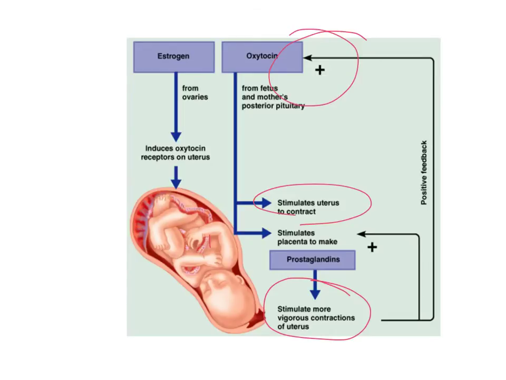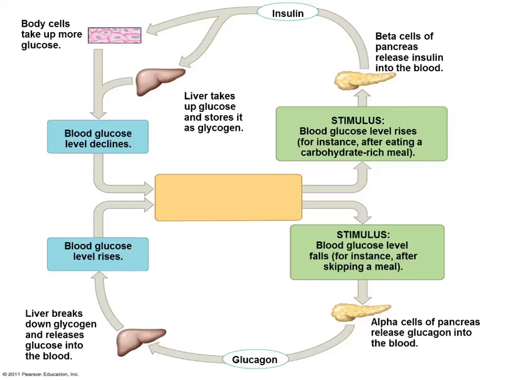We're going to focus a lot on negative feedback loops because they are more common. As you may have noticed, many hormones work in pairs to help maintain homeostasis. This right here would be homeostasis, normal blood glucose levels. Here we're going to be focusing on insulin and glucagon. Insulin is going to help lower blood sugar, so insulin decreases blood sugar, whereas glucagon is going to help raise blood sugar. These two are going to work together. I can't spell homeostasis.